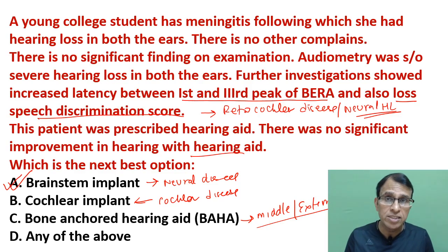There are so many investigations that can differentiate between cochlear and retrocochlear disease. If you don't know about this, go back to my lectures and look at those parts. I've explained it very well there. They are very important things for these kinds of questions. They can ask you these kinds of questions, so you have to be knowledgeable about cochlear versus retrocochlear disease and all the important investigations.